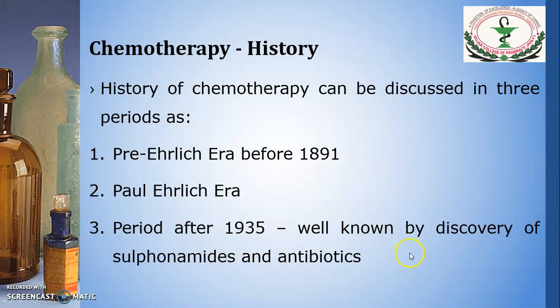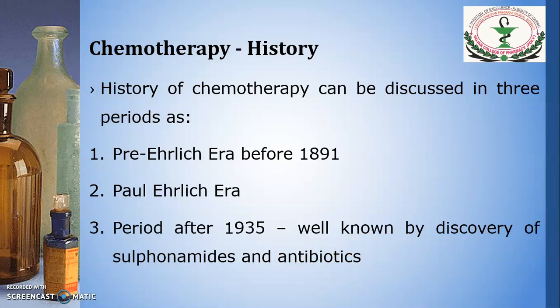After that, a long research work was done on the development of new chemotherapeutic agents, and it was found that in the Prontosil dye the amino group is responsible for the activity, and from that new sulfonamides were developed. After Domagk there was development of antibiotics, and penicillins were found out.